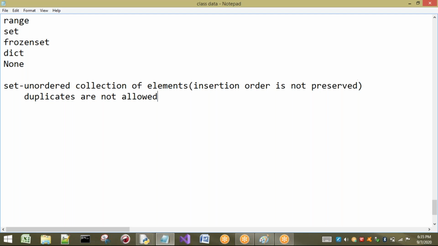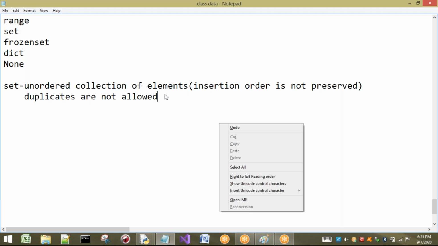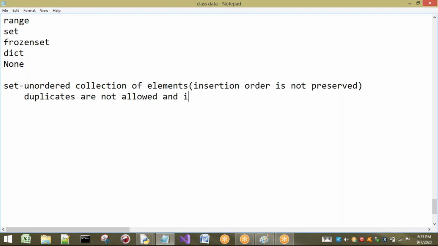We will see with examples. And a very important point here: elements must be immutable. Here there will be a small confusion between immutability and mutability. Immutable means it cannot be changed. But I will not confuse you, I will remove this statement. Whenever I show you an example, then I will explain what is meant by immutability and mutability with regard to our set.